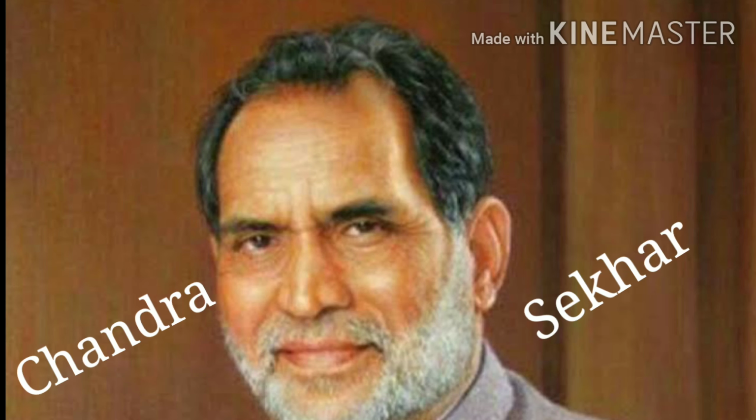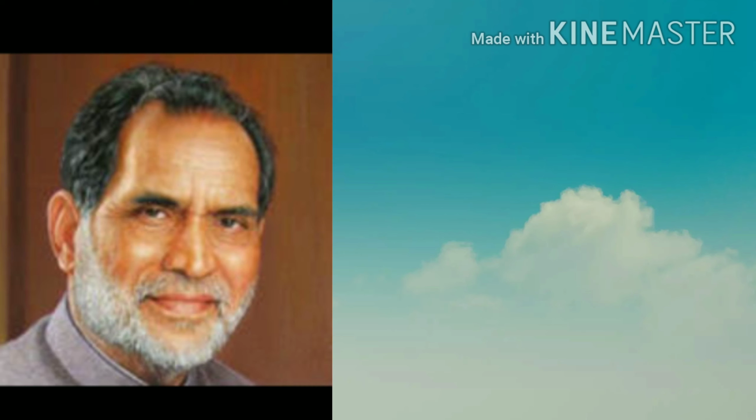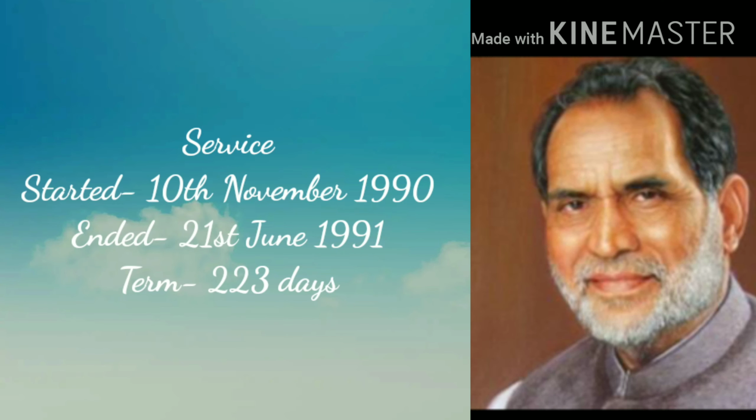Number 10. The next Prime Minister was Chandrasekhar, who was born on 1st July 1927 and died on 8th July 2007. He lived for 80 years and 7 days. He became Prime Minister of India on 10th November 1990. His service ended on 21st June 1991. He served the people of India as Prime Minister for 223 days.